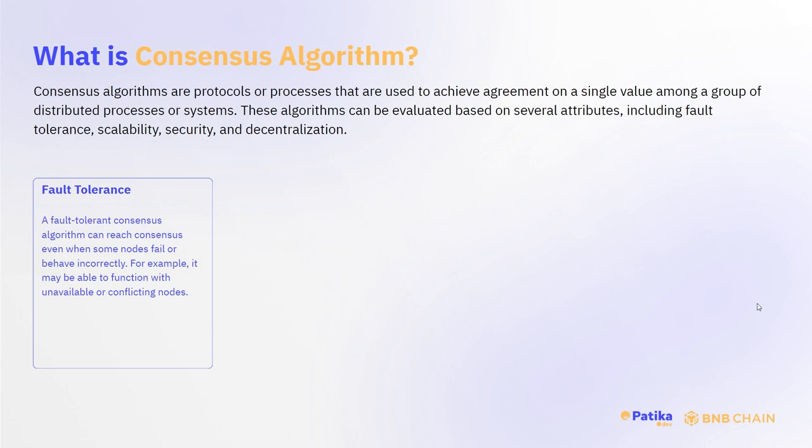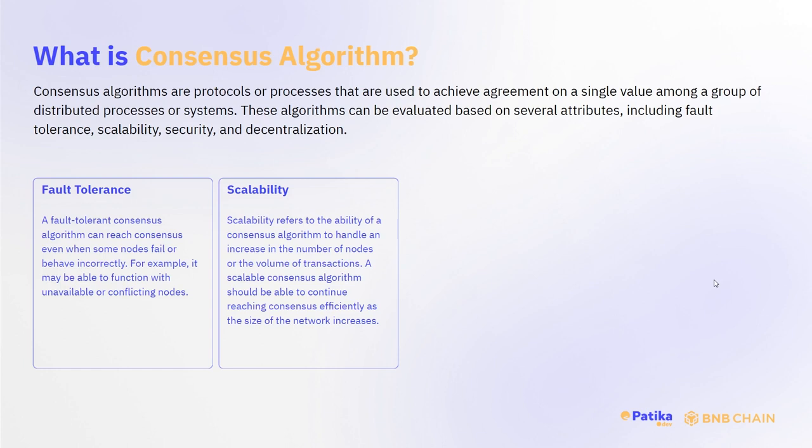In our previous examples, there were 3 generals who say, okay, let's attack, and one said, okay, retreat. In this regard, the majority will be valid and the generals will attack. Scalability. Scalability refers to the ability of a consensus algorithm to handle an increase in the number of nodes or the volume of transactions. A scalable consensus algorithm should be able to continue reaching consensus efficiently as the size of